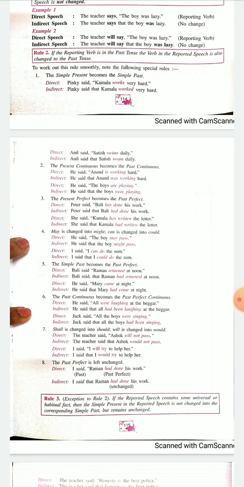The first example, John said. Now John is a boy or a man, so you can say John said that he was busy. But look at the second one. She said, you know it's she.